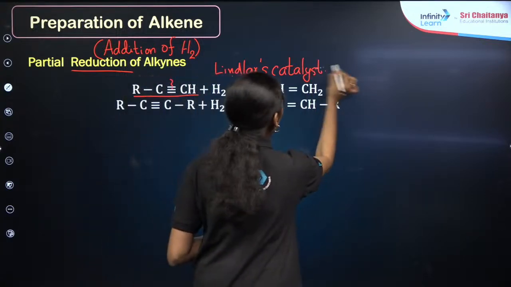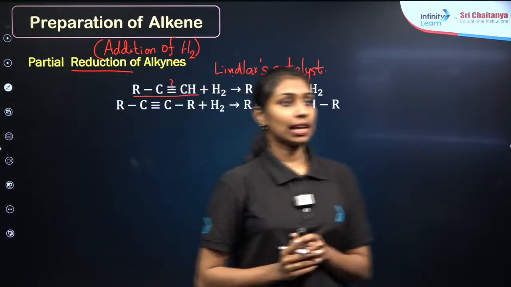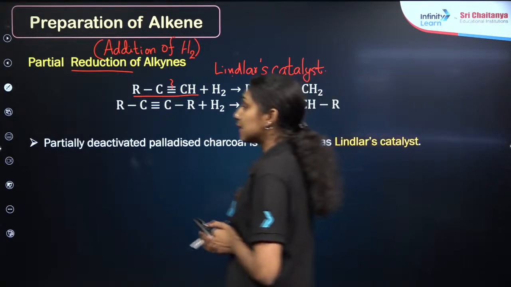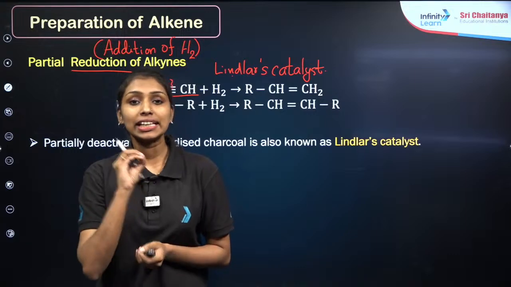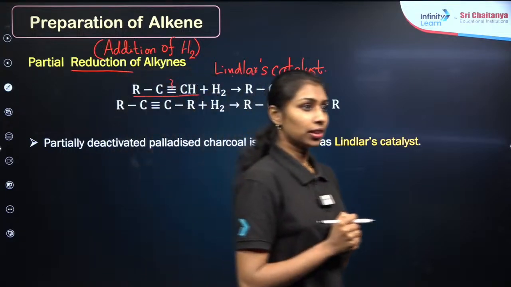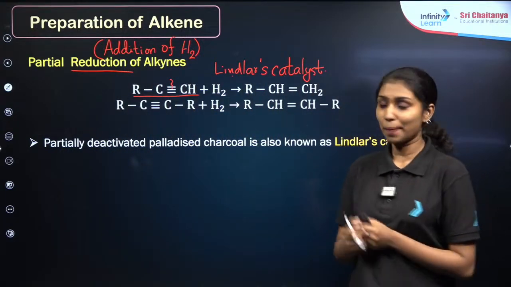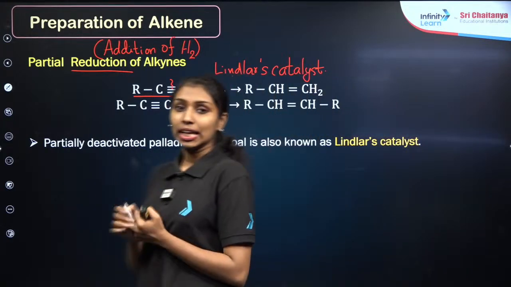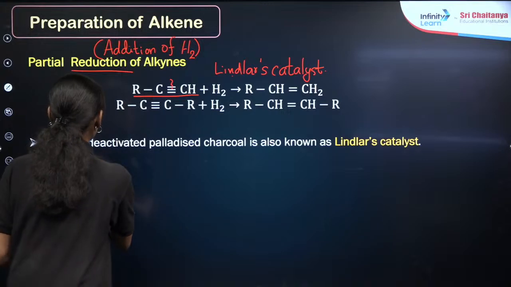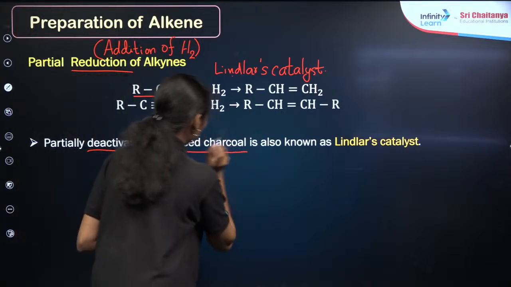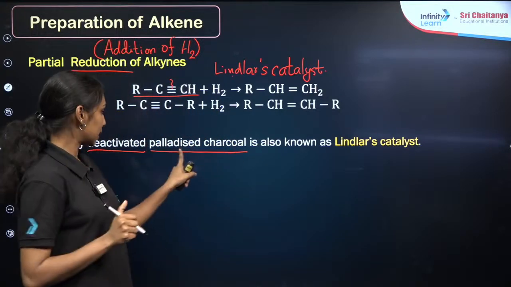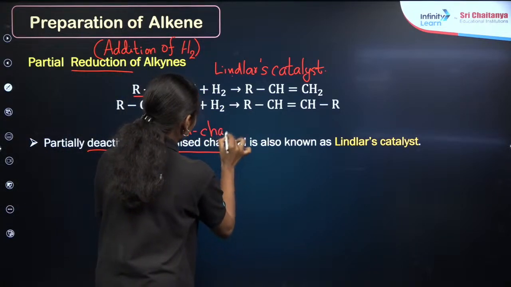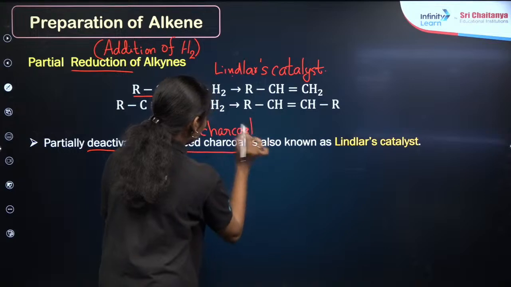Now the next question is what do you mean by Lindlar catalyst? I hope you may have the idea about that. So we can define the Lindlar catalyst as partially deactivated palladised charcoal. No need to worry about this long name. We can go through it word by word. Palladium, we already know this is a metal. The palladium which is used in presence of charcoal is known as palladised charcoal.